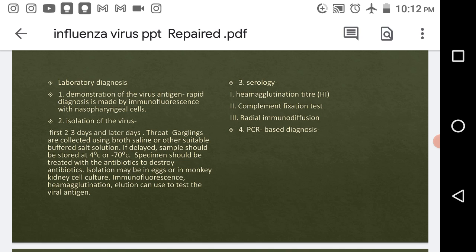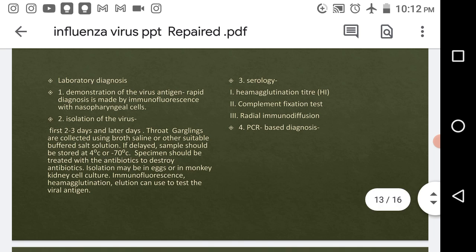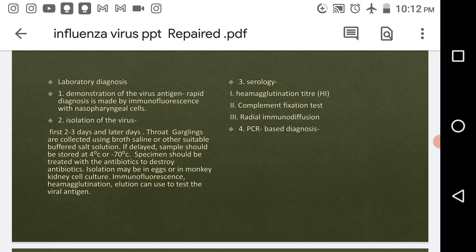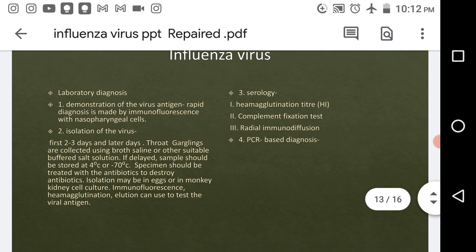After the incubation period, we test the amniotic fluid in the egg for the hemagglutination test. In this we test with guinea pig RBCs and fowl RBCs. What does fowl mean? It means bird RBCs.